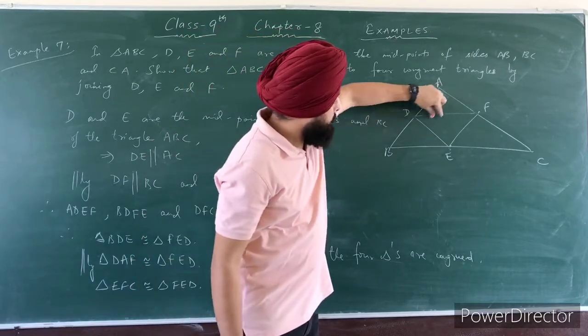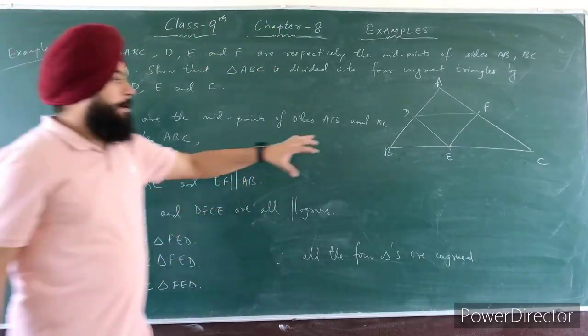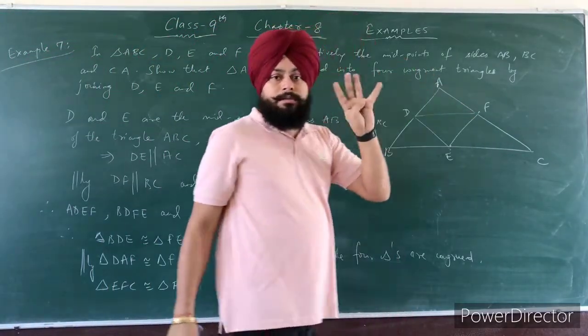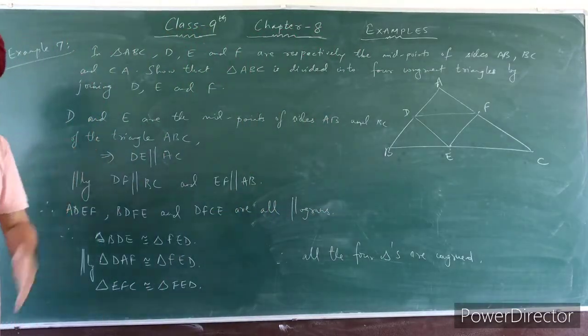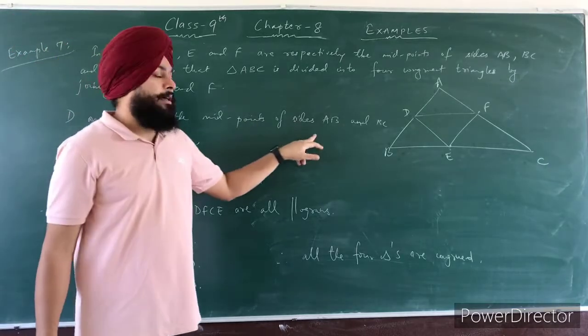So you can see here this is first, second, third and fourth. When we join these midpoints, they divide the whole triangle into four parts, that's what you can say, four equal parts. Alright. So first write D and E are the midpoints of sides AB and BC.